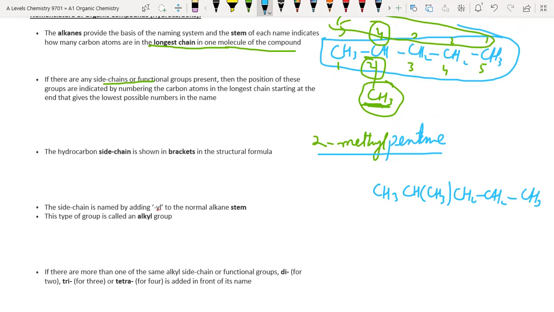This side chain in brackets is the side chain of this carbon. Side chains can be shown like this in brackets.